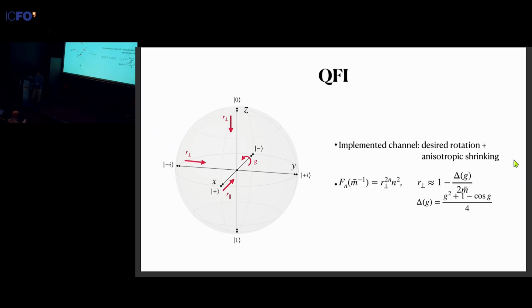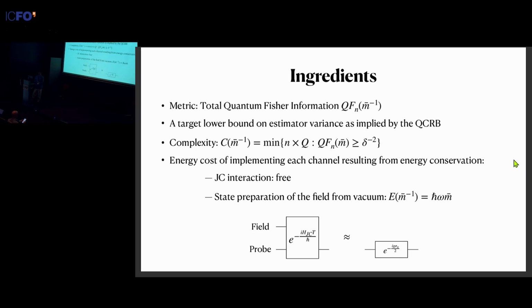So we see initially it'll go through a quadratic growth, which is the standard Heisenberg scaling. But then it will eventually go through exponential decay due to the shrinking factor r perpendicular. And these expressions are roughly approximated by the expression given on the screen. So now we know how to compute our metric, which leads us to be able to compute the complexity. We finally just need to define what we mean by the energy cost of implementing each channel. This is the final missing ingredient that we need.